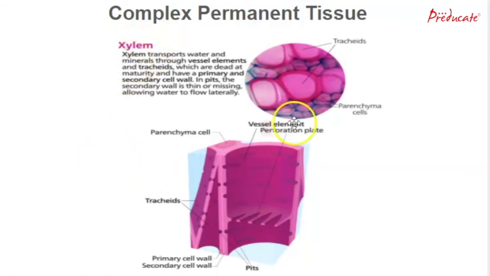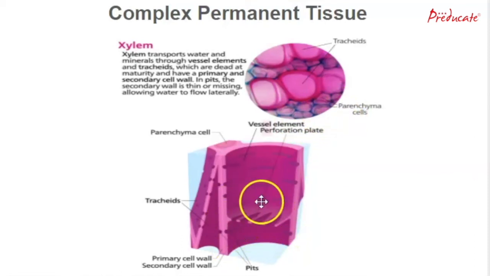So xylem is usually responsible for the transport of water and minerals through vessel elements and tracheids, which are dead at maturity and have a primary and secondary cell wall. In the pit, the secondary wall is thin or missing, allowing the water to flow laterally. So these structures that you can see are known as tracheids, and the outer layer is known as parenchyma cells.